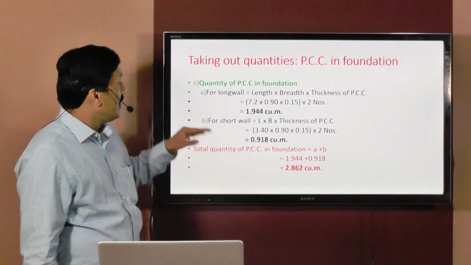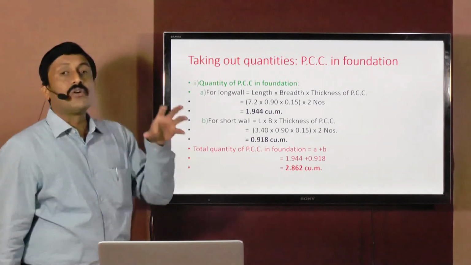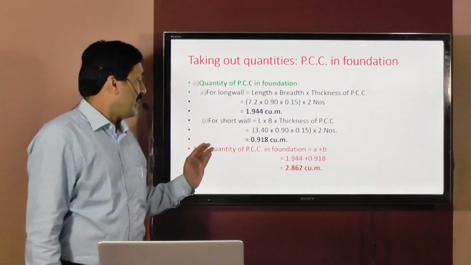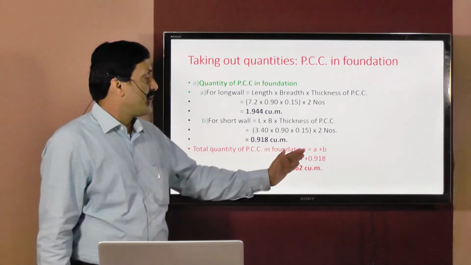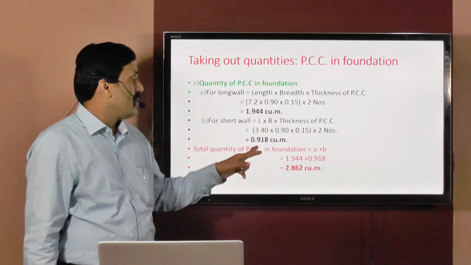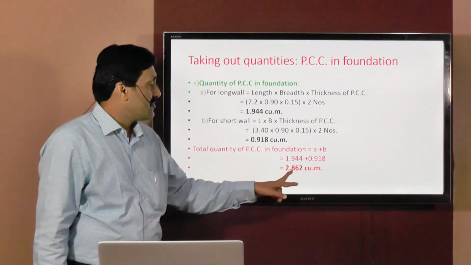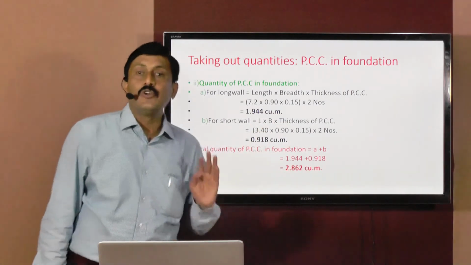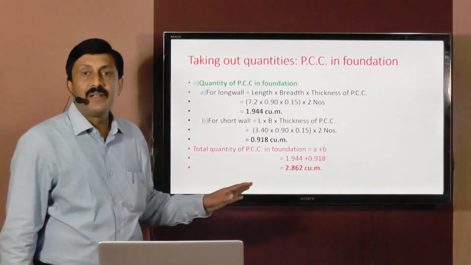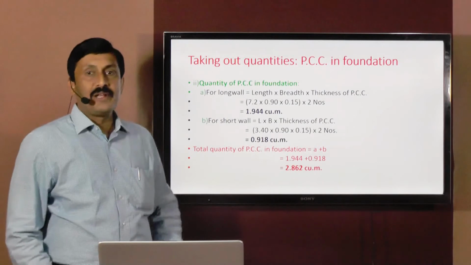And finally, we have to find out the total quantity of PCC in foundation, which will be equal to A plus B. Substituting values, 1.944 plus 0.918. This will give you 2.862 cubic meters. Please check calculations at your end. Please confirm it, verify it, and then copy it in your notebook.